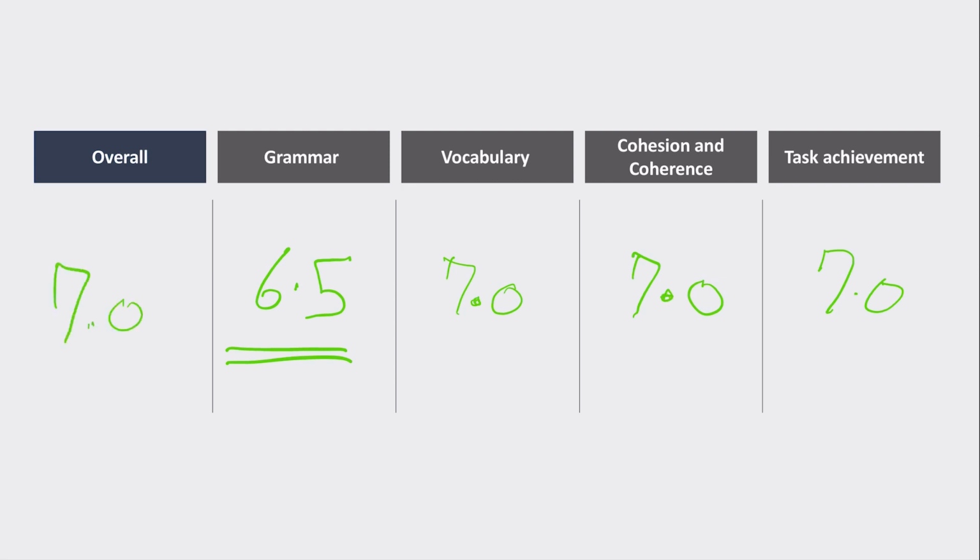And I'd say this candidate's strength is clearly their vocabulary. Lots of nice vocabulary. And then it's just working on those small grammar issues. So the singular and the plurals, they just need to check those, I would say, first. And then I like that they're trying more difficult grammar forms, and it's just a case of practicing until they get the grammar a little bit stronger. But overall, what a really nice, nicely written, well-structured essay.